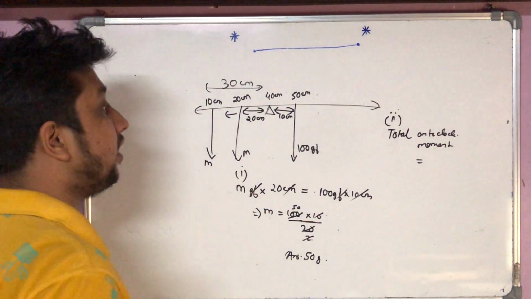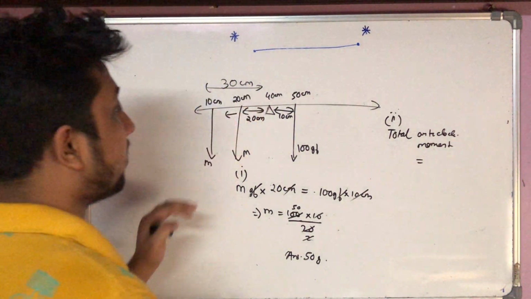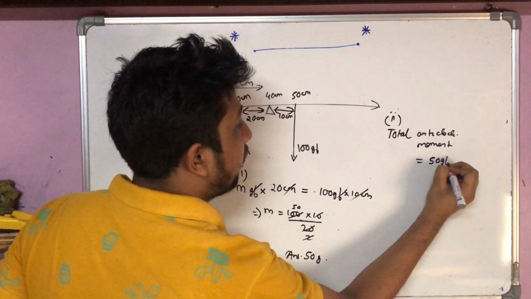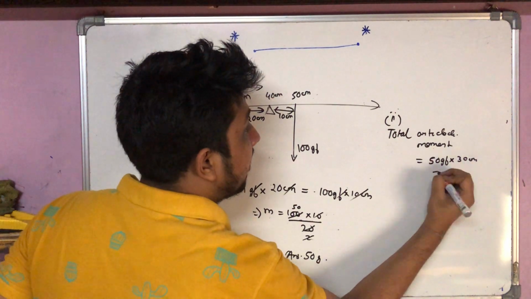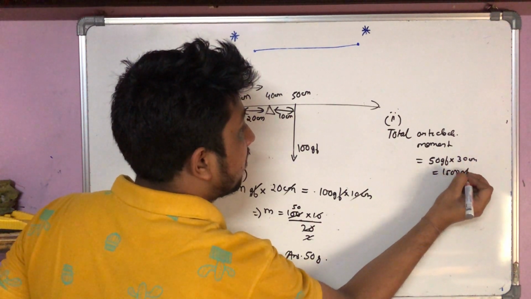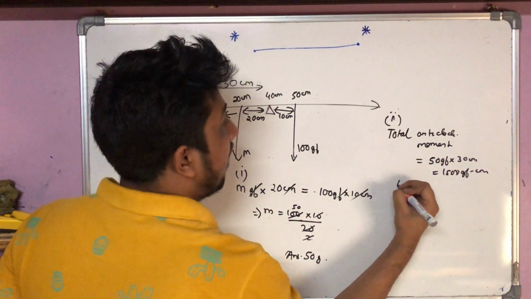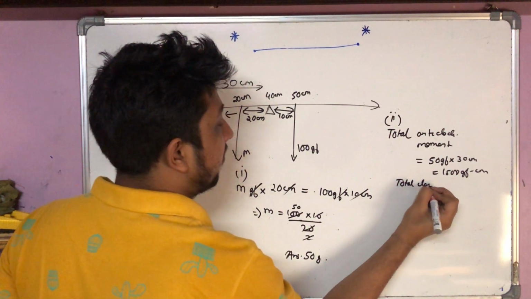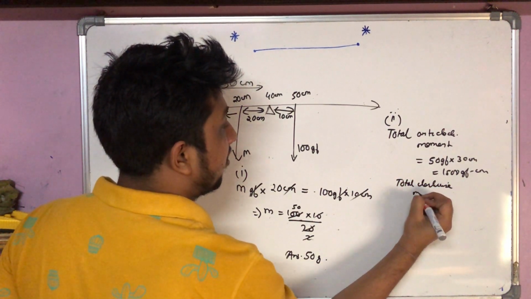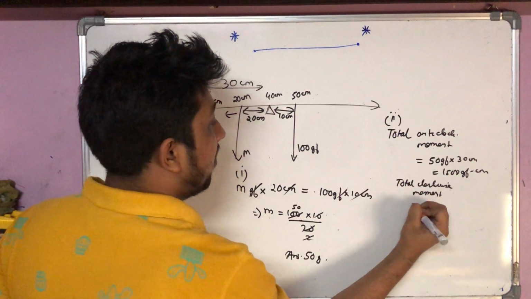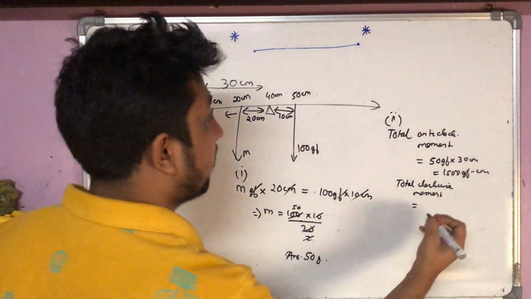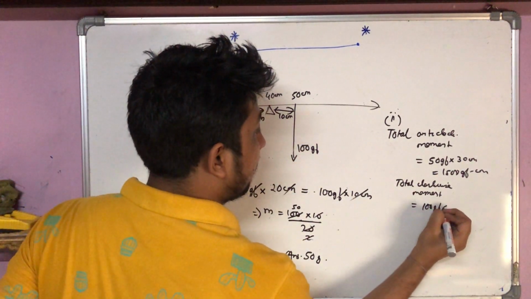The total anti-clockwise moment is equal to m into 30 centimeter. The value of m is 50, so this is 50 gram force into 30 centimeter, that is 1500 gram force centimeter. And the total clockwise moment is equal to 100 gram force into 10 centimeter. There is no change there.